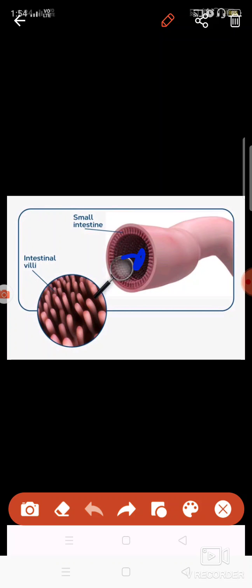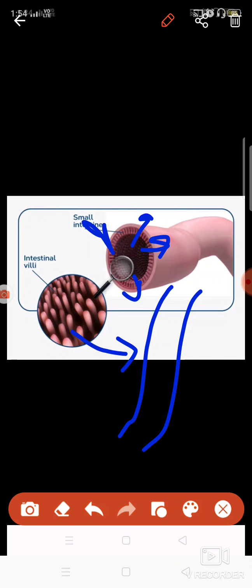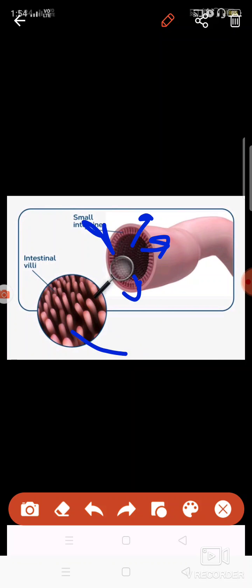When the food is present inside the small intestine, the nutrients will be absorbed in the wall, and these villi are in close contact with the blood vessels. The nutrients are absorbed and transported into the blood, and the blood flows in your body and transports the nutrients into your body. So in this manner the small intestine helps in digesting the food as well as absorbing the nutrients.